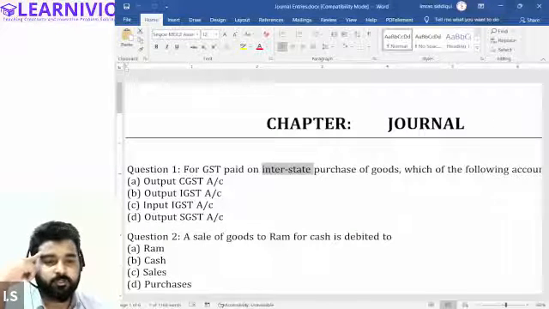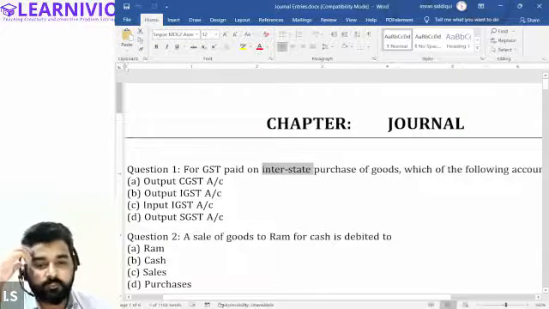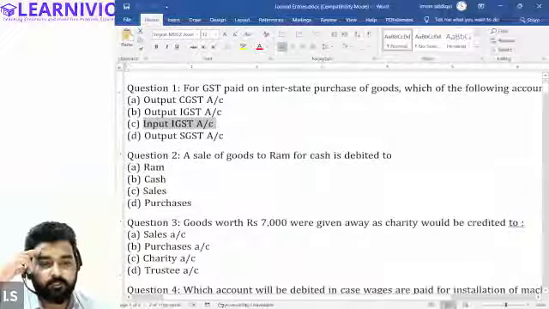But sir, when we were doing journal, we were doing purchase account debited to input IGST to cash account. So that's how I thought. On purchase, okay, we are purchasing now. Yeah, in that case, that is correct. Input IGST account will be the correct answer.